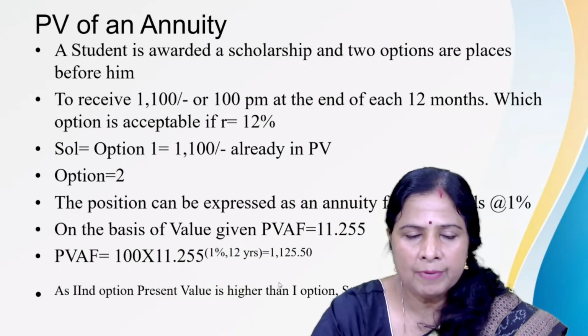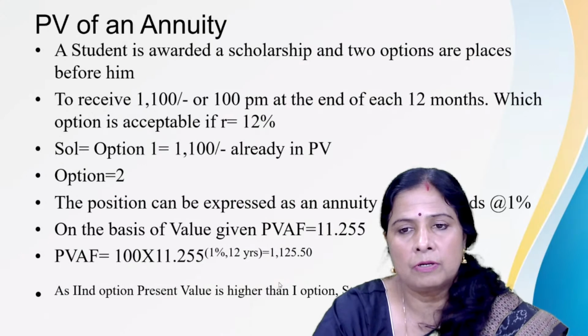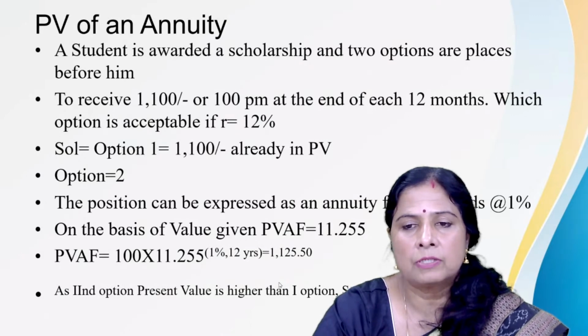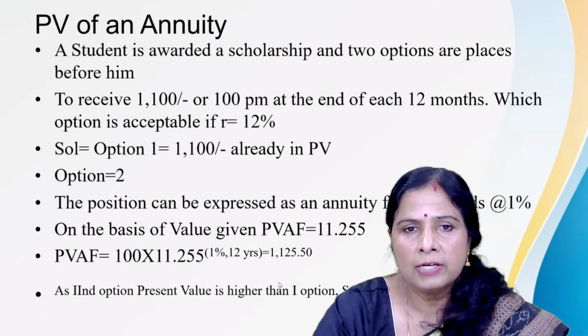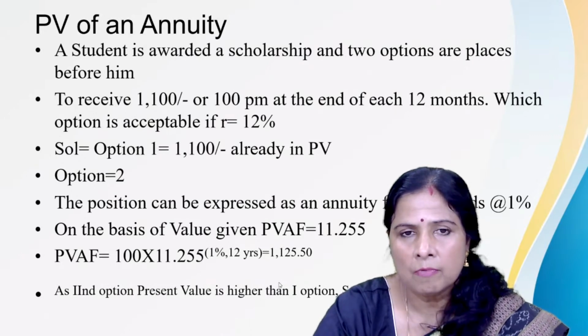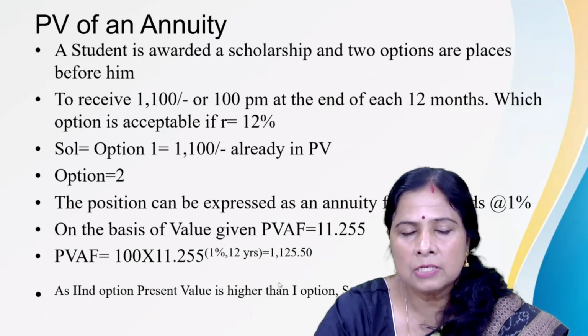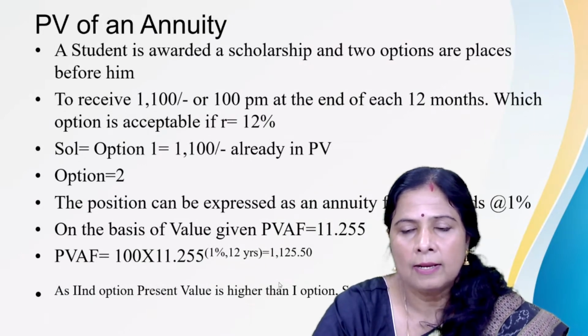So the position can be expressed as an annuity for 12 months, so here N is 12 periods. Though the rate of interest is 12% per annum, as it is divided into 12 months, the rate of interest will come down proportionally, like 1%.